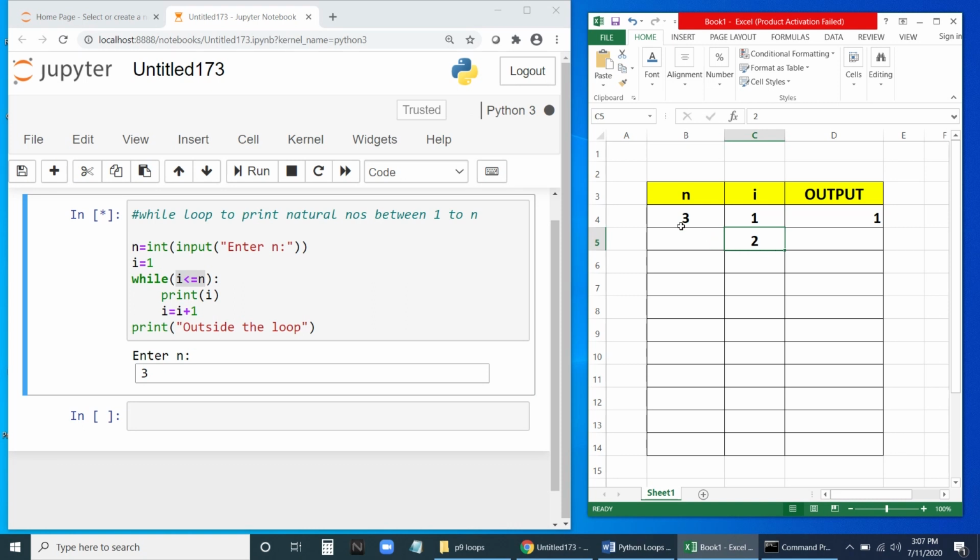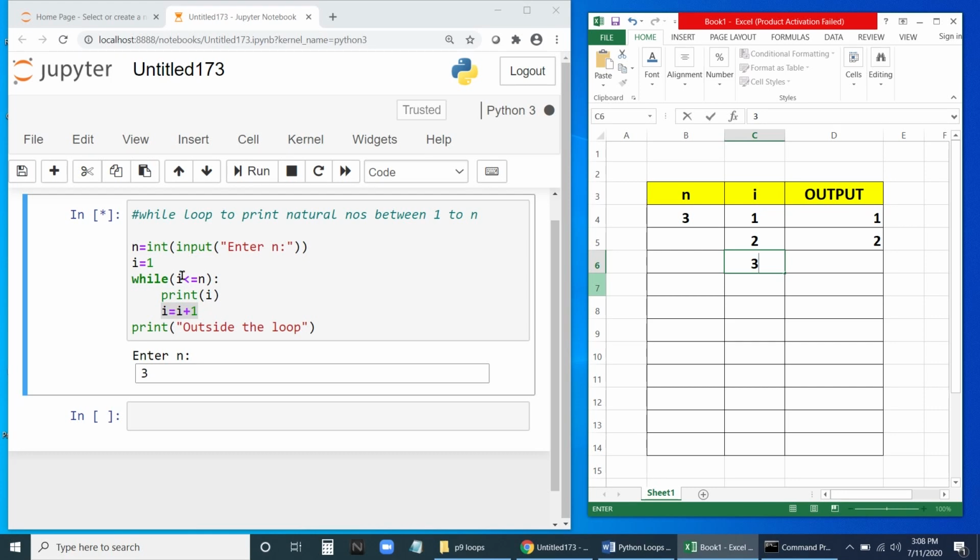Is 2 less than or equal to n? N value we are not changing. It is the same as it is. Is 2 less than or equal to n? Yes, it is less. So it will enter into the loop. It will print the value of I. I is 2 now, so it's going to print 2. Next, I equal to I plus 1. 2 plus 1, it will become 3.